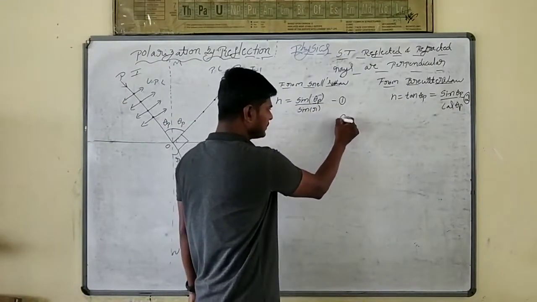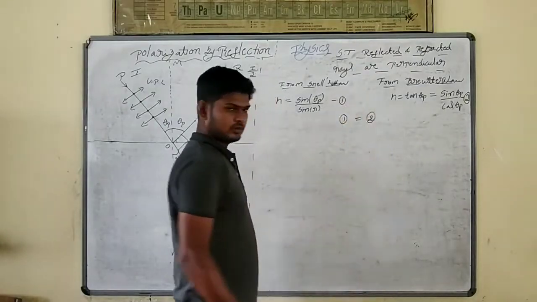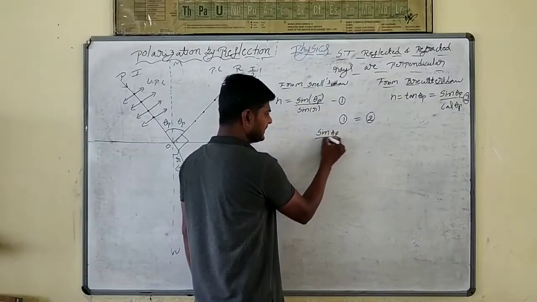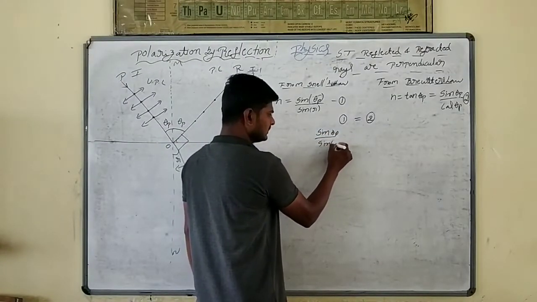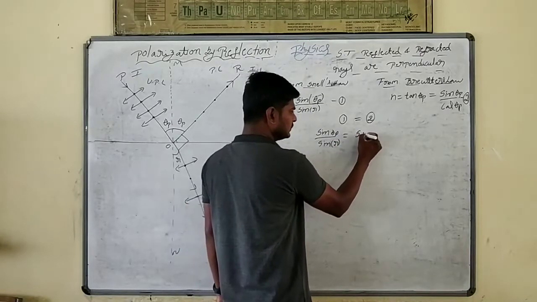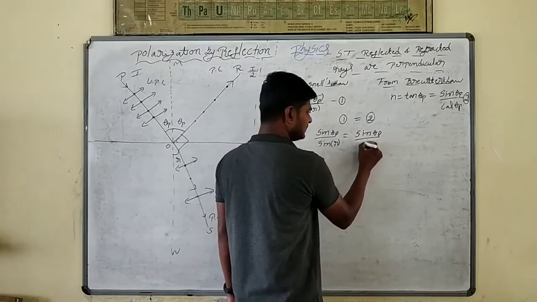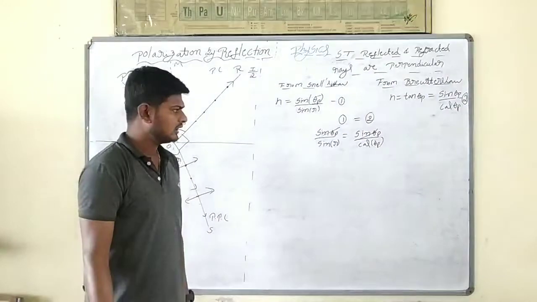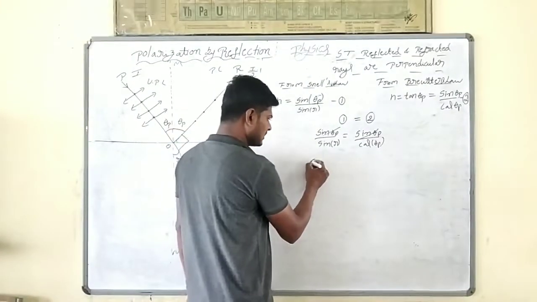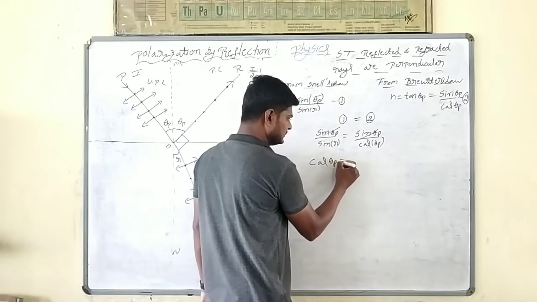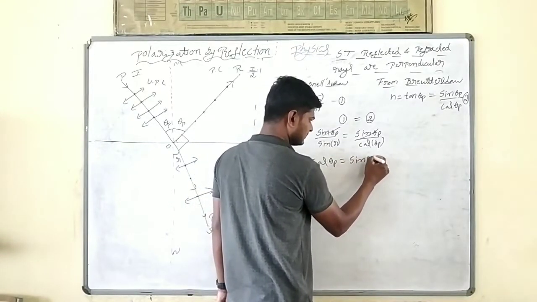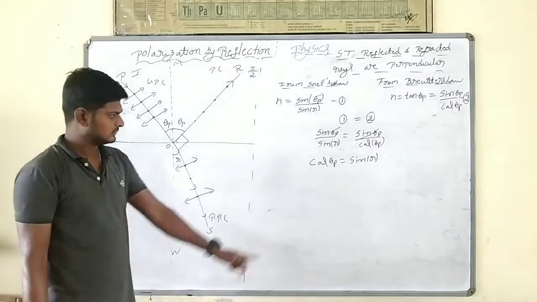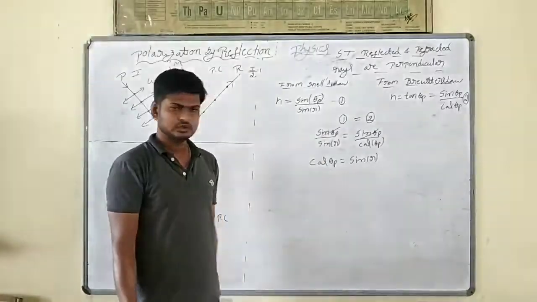When I equate equation 1 and 2, sin theta p by sin r is equal to sin theta p by cos theta p. This sin theta p will cancel. Now cos theta p is equal to sin r. Cos theta p is equal to what? Sin r. That's why I'm going to transfer it. Cos theta p is equal to sin r.